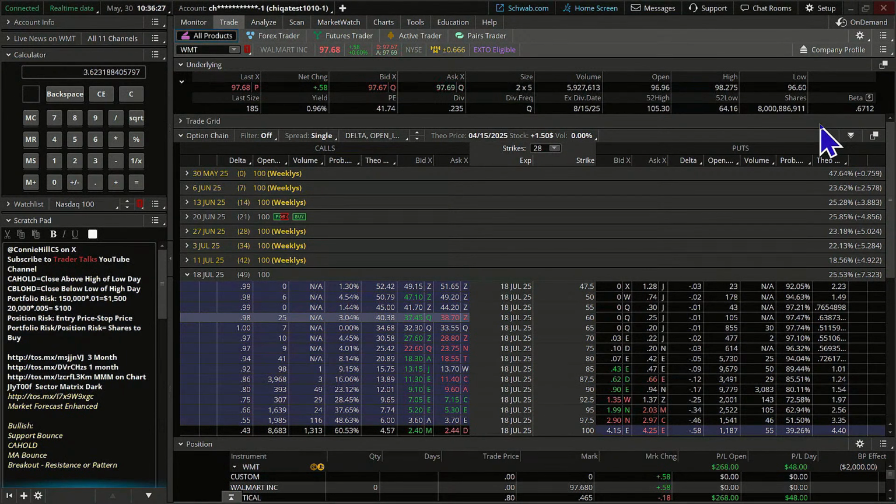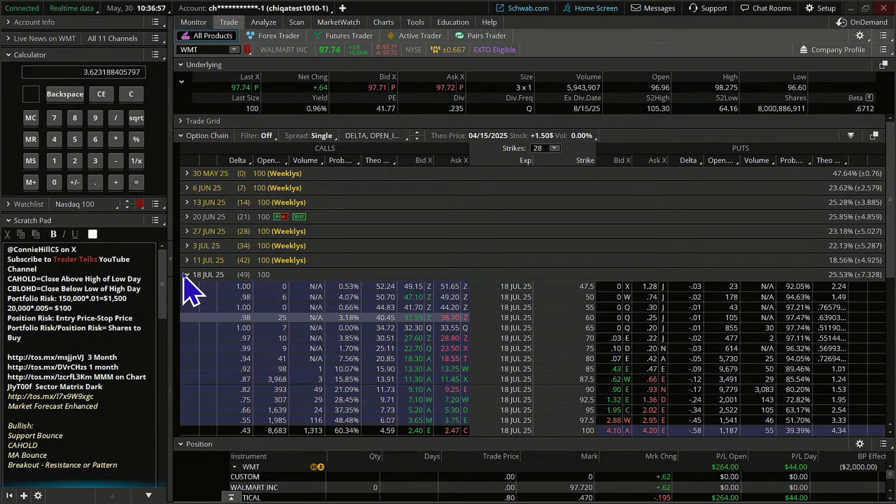Is that a bad thing? Not necessarily. When we look at that beta, we get an idea: are we on the wild adult roller coaster? Like with HIMSS, it's more than 2 points. And on this one, 0.67, it's lower than what the S&P is doing, which makes it more of a kiddie coaster. And again, the implied volatility priced into the options is on the lower range of things.